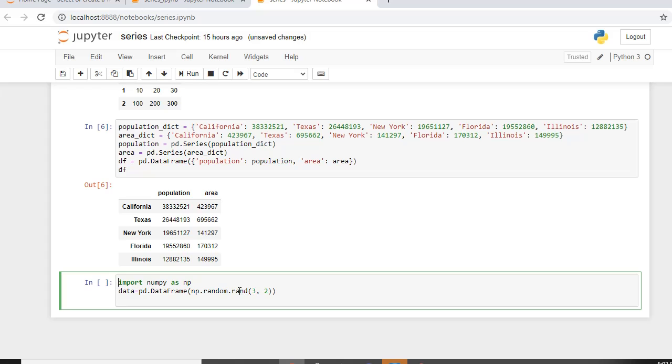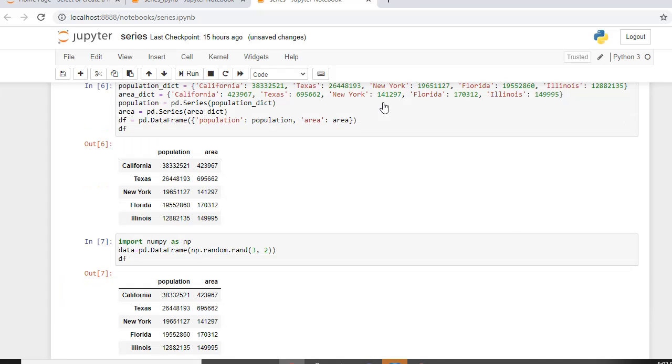I am using the rand function wherein I am passing the shape of my array that I want. It's 3 comma 2, this is the shape of my array, that is 3 rows and 2 columns. So basically I am creating a data frame from a NumPy array.